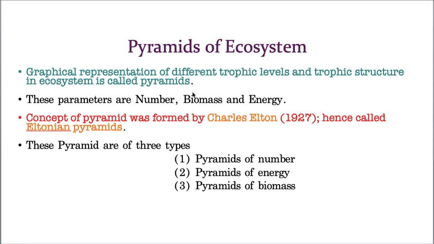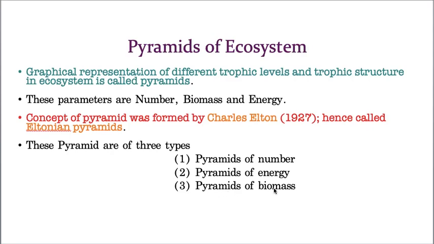This concept of pyramid making was first of all given by Charles Elton. That is the reason why we call pyramids of ecosystem Eltonian pyramids or Elton's pyramids. So please don't get confused. Eltonian pyramid or Elton's pyramid, both are same, because this concept of making a pyramid of organisms based on number, biomass, and energy was first of all given by Charles Elton. Now, based on these three parameters, there are three types of pyramids: pyramids of number, pyramids of energy, and pyramids of biomass.